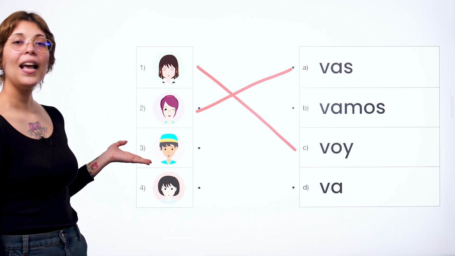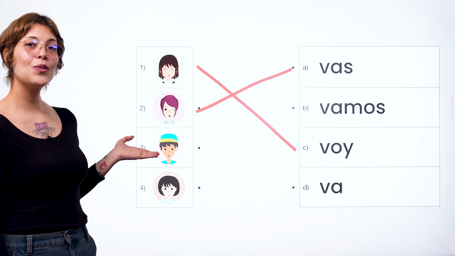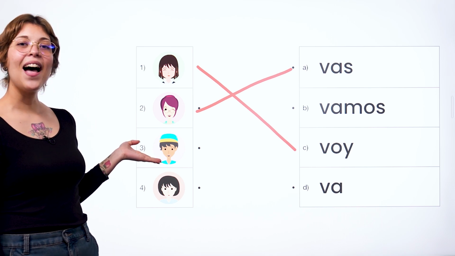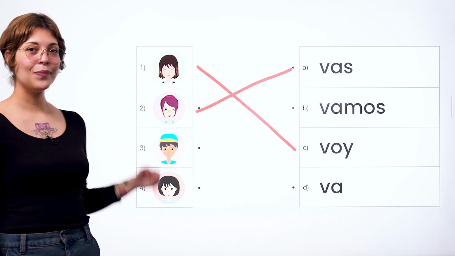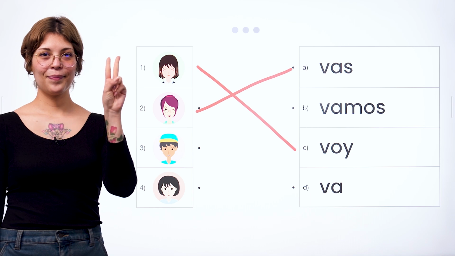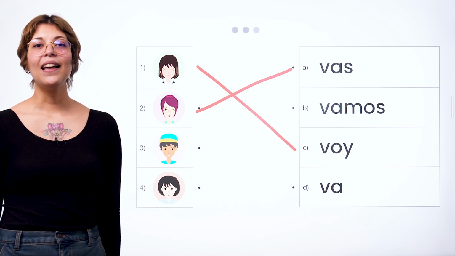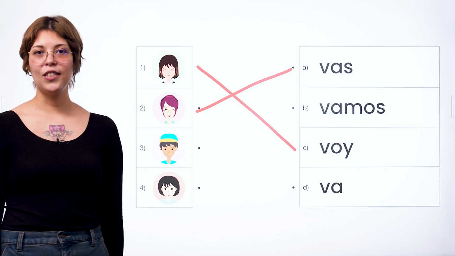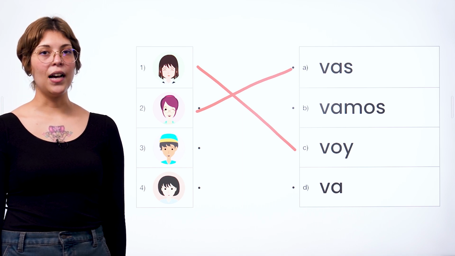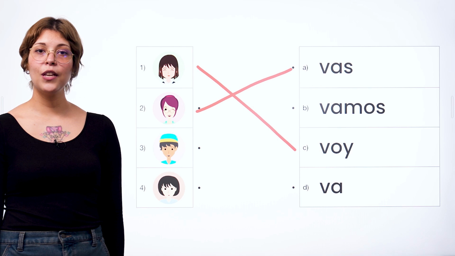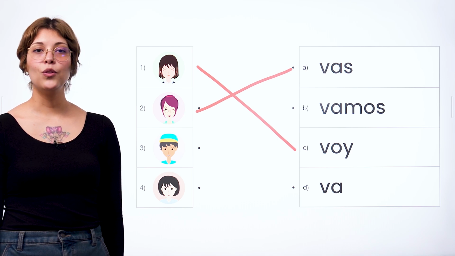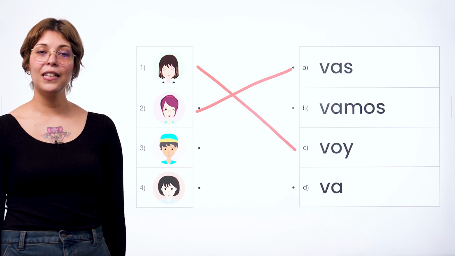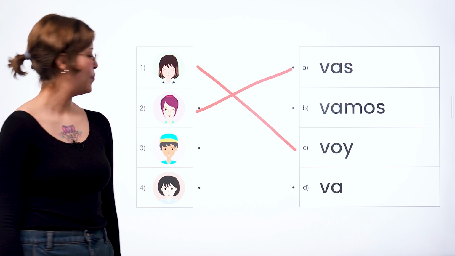Next. Ella va a visitar a sus abuelos. One more time. Ella va a visitar a sus abuelos. Did you hear va? Va a, meaning she's going to, uses va, which is the third person singular form of the verb ir, to go, in the present tense. It is used here because the subject is ella, she.